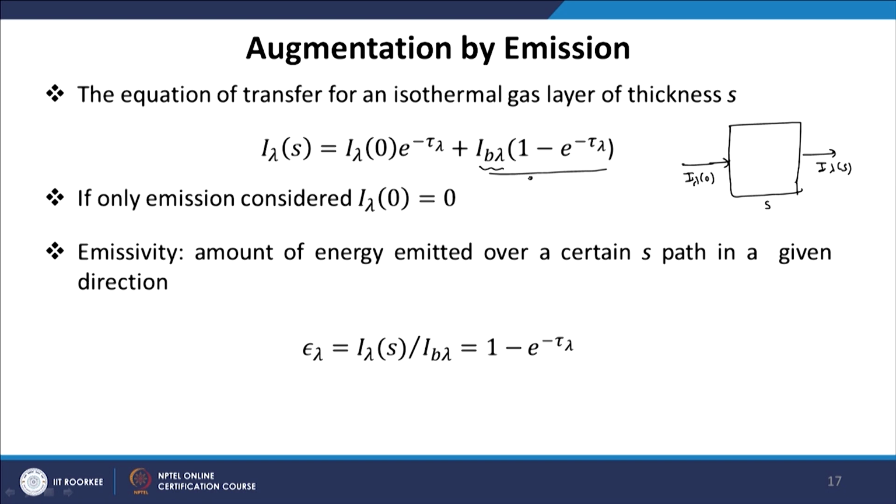So, this is the emission part or augmentation part, and this is the attenuation part or absorption part. So, intensity will decrease due to absorption, and it will increase due to emission. Okay. If only emission is considered and absorption is not there, we basically assume that there is no intensity coming in. If we assume that, then the emissivity can be defined as I lambda S over I b lambda is equal to 1 minus e power minus tau lambda. So, this is defined as the emissivity of the gas layer.